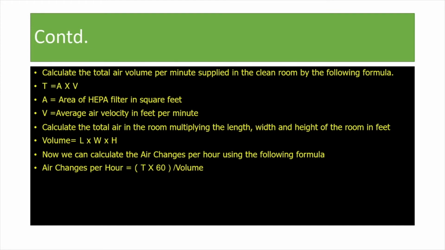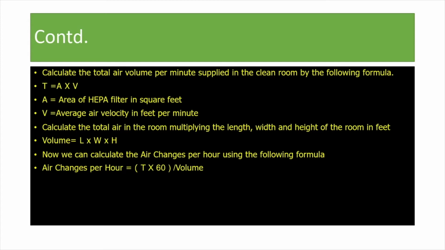Moving on to the next part, we have to calculate the total air volume per minute supplied in the clean room with the following formula. As we discussed initially, the total air volume T equals A into V, where A is the area of the HEPA filter in square feet, and V is the average velocity we have calculated from 5 cross-sectional areas in feet per minute.